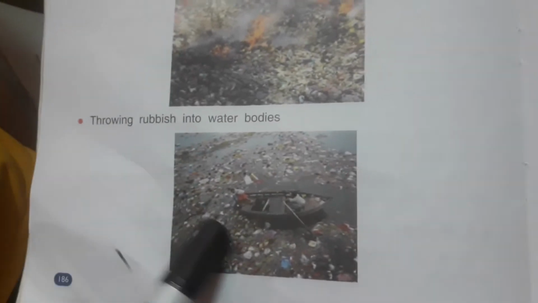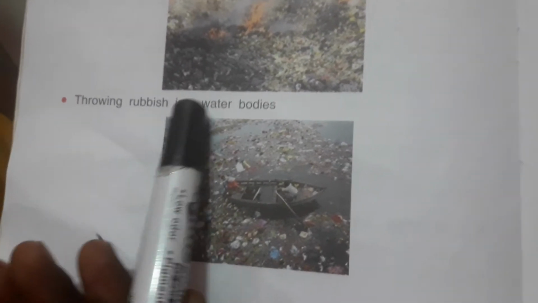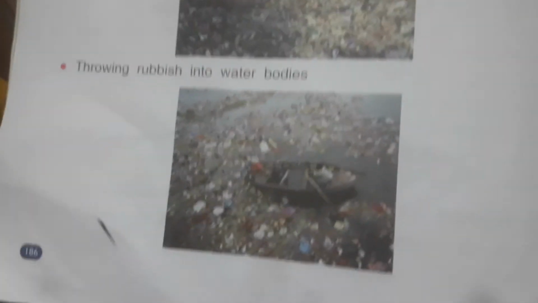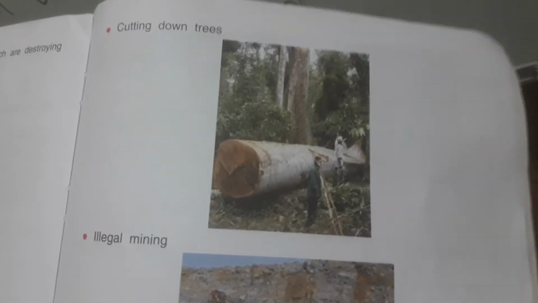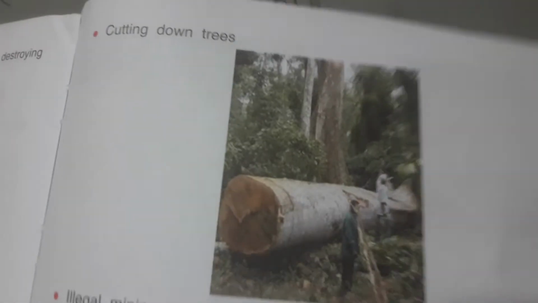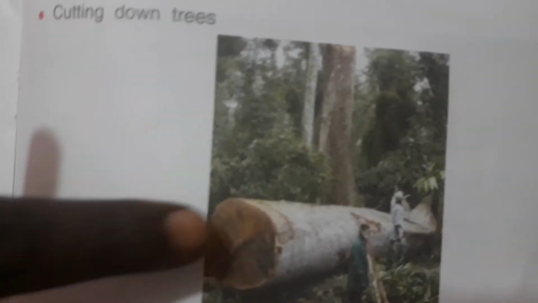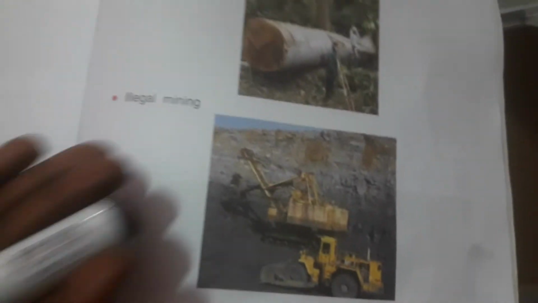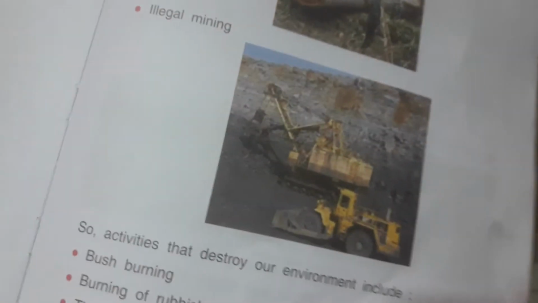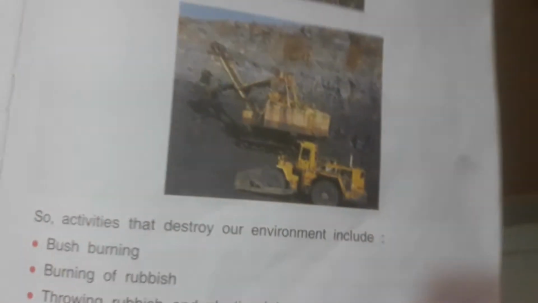Have you seen that? So look at these two. Throwing rubbish into water bodies. When you drink this water, what do you think will happen to you? Cutting down trees. When they cut down trees and you don't have any trees around, you say when the last tree falls or dies, all human beings will also die. So when they are cutting down trees, what do you think is going to happen to us? We are going to die. Illegal mining. They are destroying our land. We are not going to get any farming, any food again to eat because they are destroying our land.